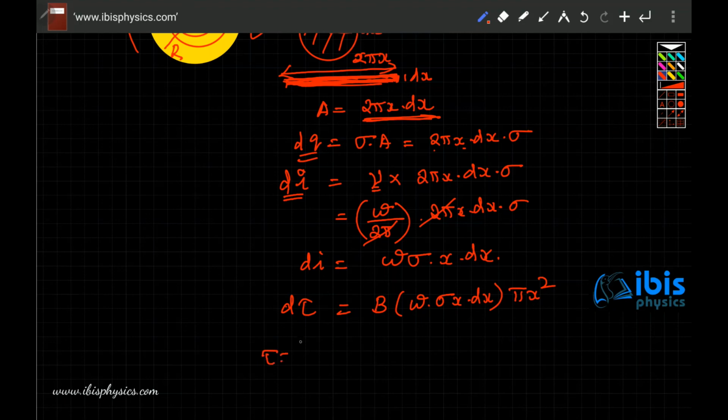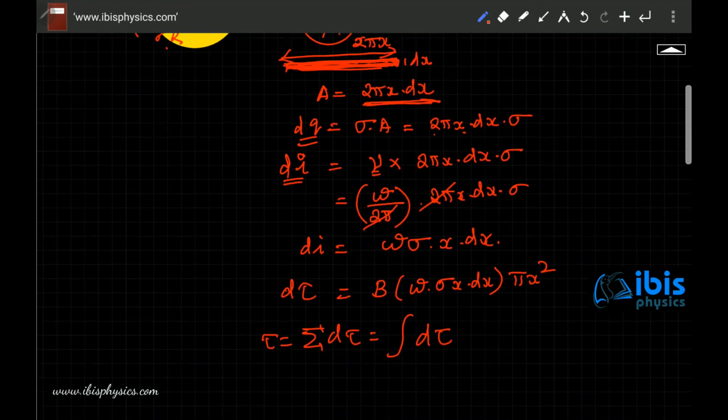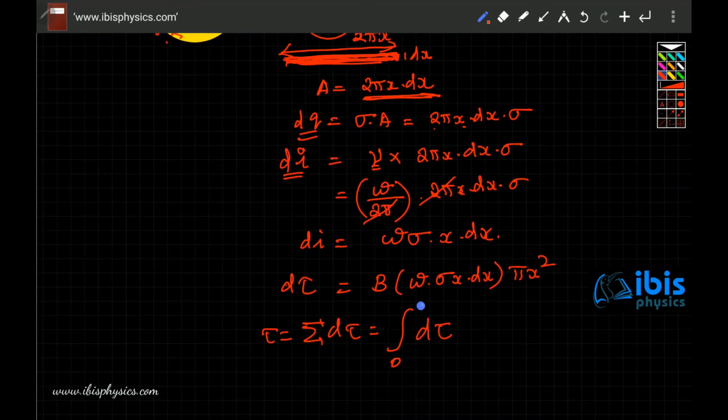Then the total torque will be the summation of all the torques, which can be written as the integral of d tau. When you start imagining, the first loop has 0 radius and the last loop has radius r. Hence the integral runs from 0 to r.